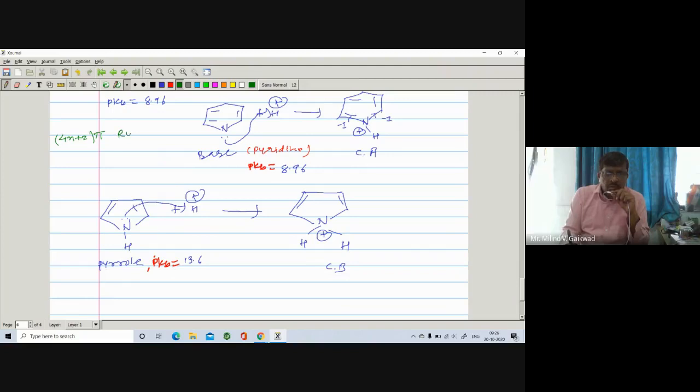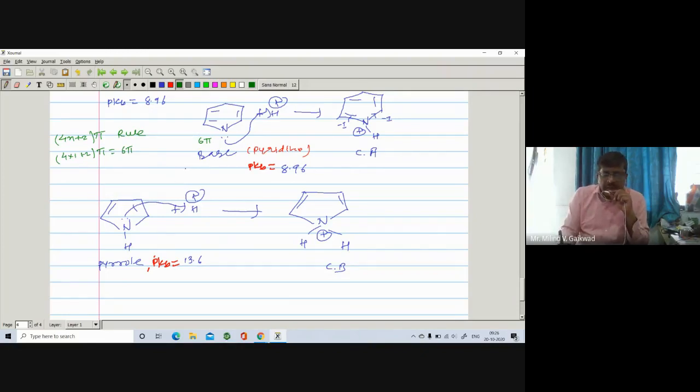For pyridine, n is equal to 1, so it becomes 4 into 1 plus 2, which is 6 pi. And of course, pyridine has 2 plus 2 plus 2, meaning 6 pi electrons. It obeys Huckel's 4n plus 2 pi rule, which means this compound is aromatic in nature.